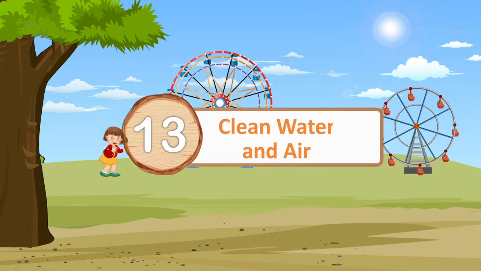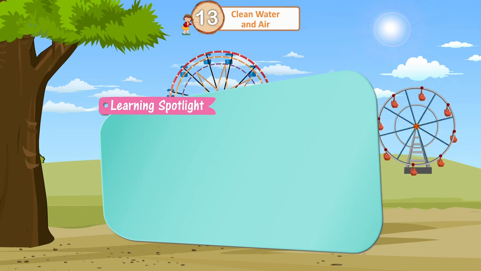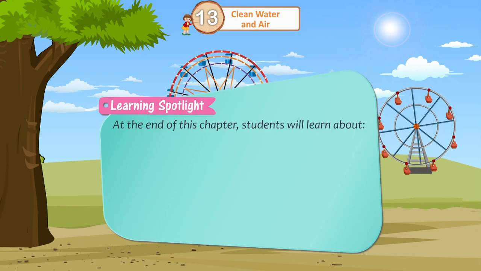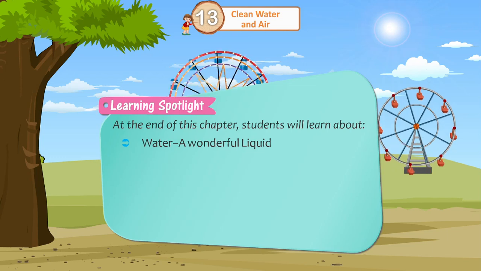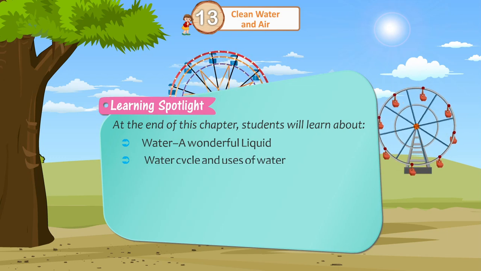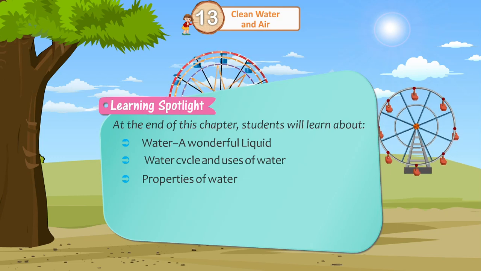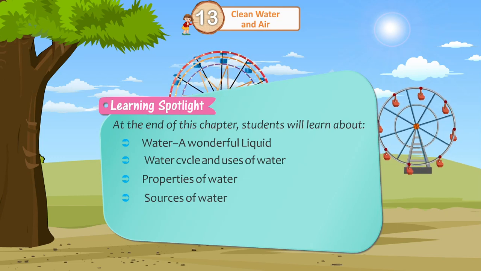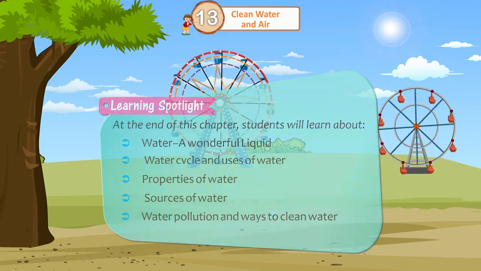Chapter 13: Clean Water and Air. Learning Spotlight. At the end of this chapter, students will learn about water, a wonderful liquid, water cycle and uses of water, properties of water, sources of water, water pollution and ways to clean water.